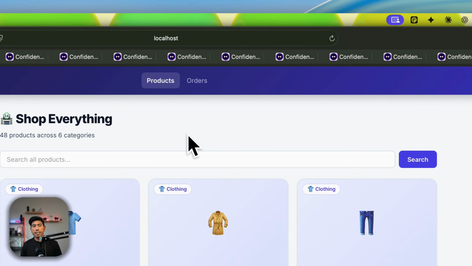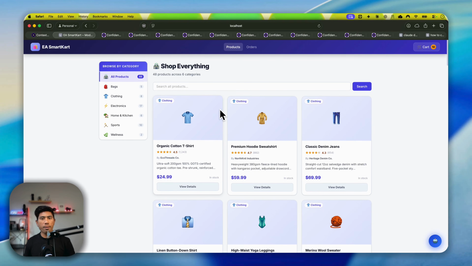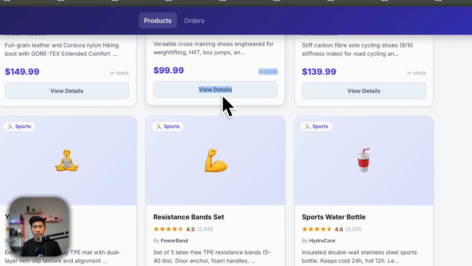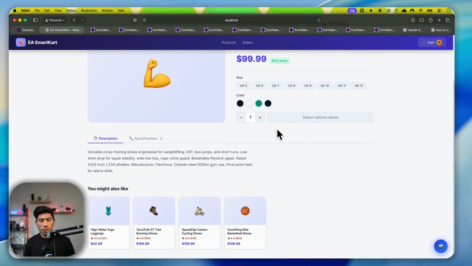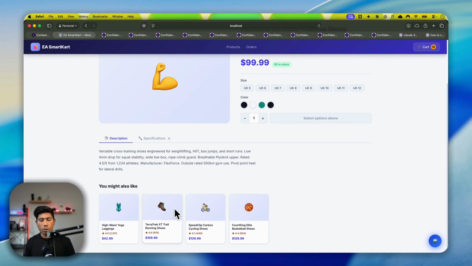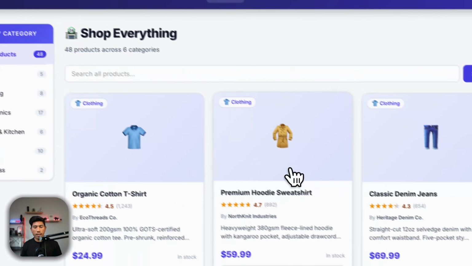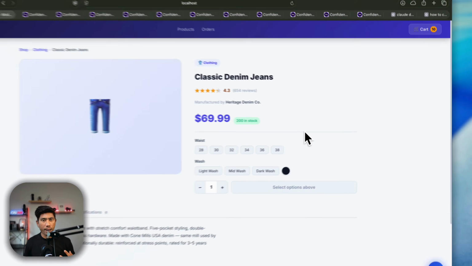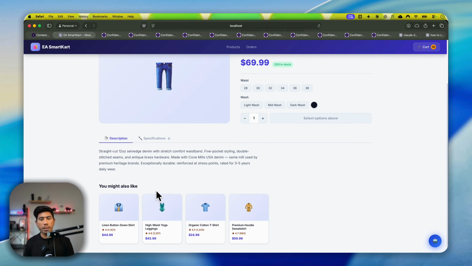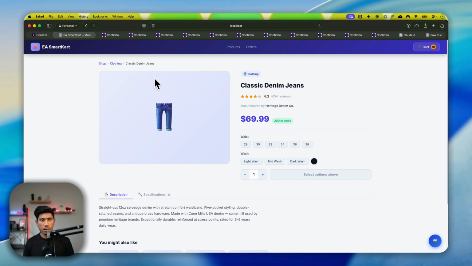Right? But the thing is, this product itself has got a lot of details inside it. So if you go and click on any of the products, let's say, for example, click view details, you will see this "you might also like" section over there. This information is coming from the semantic search of the AI systems, which is coming from the RAG system. And this information will always change based on what item you choose. I have not programmed any of this, so it is automatically coming based on the product that is chosen in this particular UI.